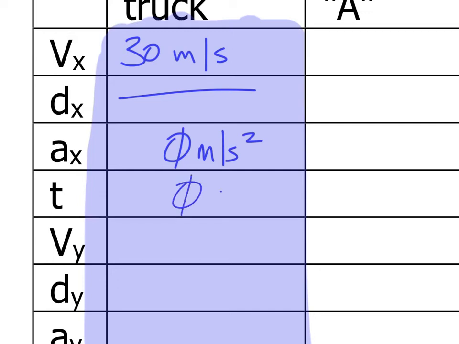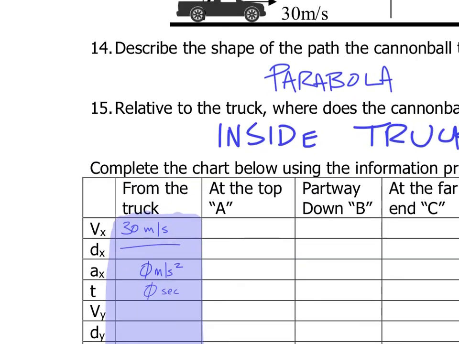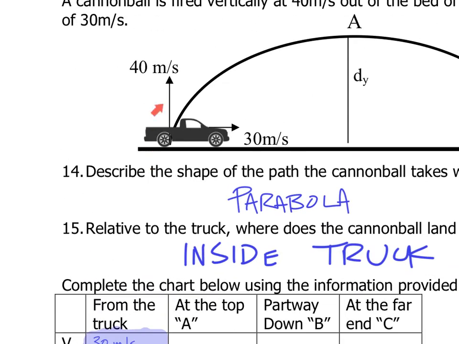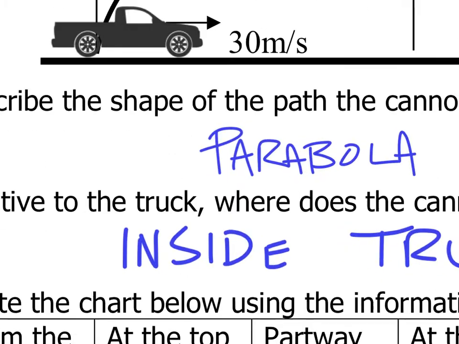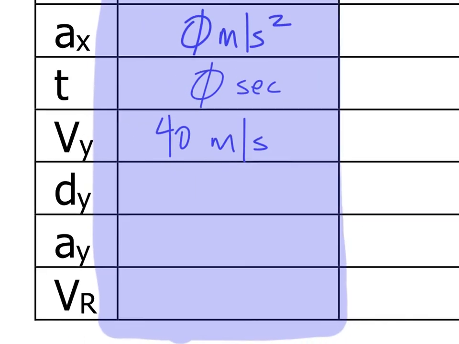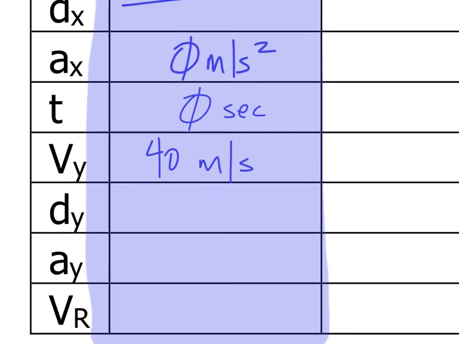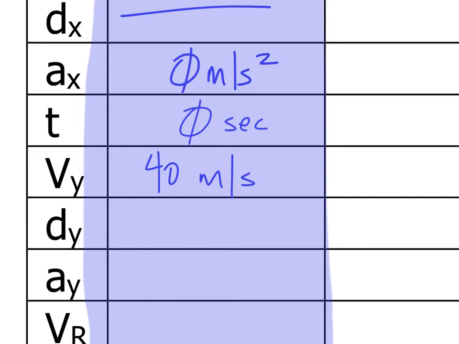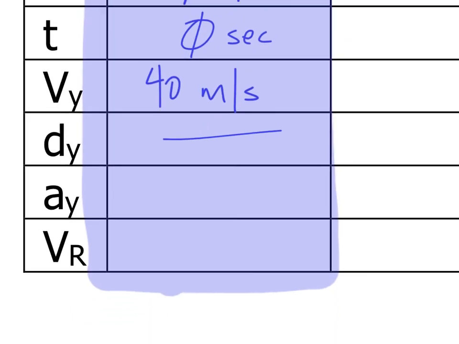Let's see, the time it takes from the truck, well, that's where our time starts, so that is also 0 seconds. Vertical velocity. It shows me in that truck that the vertical velocity is 40. So 40 meters per second is my initial velocity at the truck. Okay, vertical distance. At that point, it doesn't have any vertical distance. Okay, the acceleration, the vertical acceleration, that I do know. That is a negative 9.8.